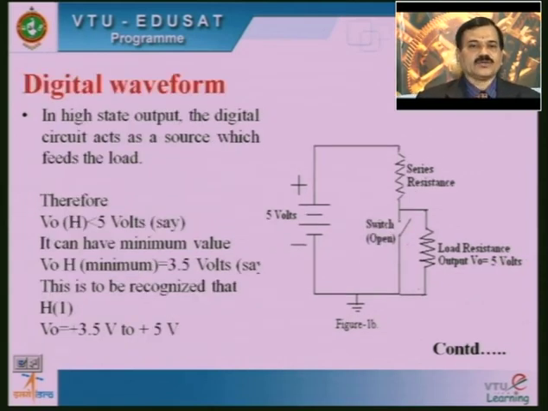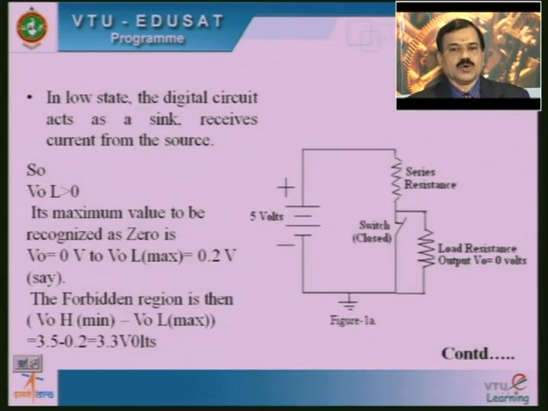Once again, we will come back to the previous slide. When the voltage is high across the output terminal, the maximum value of output voltage is equal to 5 volts, and when the switch is closed, the voltage across the load resistance is equal to 0 volts.